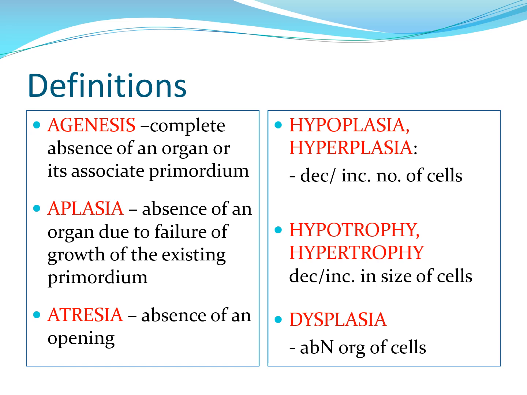This is the number of cells, in contrast to hypertrophy and hypotrophy, which mean an increase or decrease in the size of cells. So hypertrophy is an increase in the size of cells, hyperplasia an increase in the number of cells. Dysplasia means abnormal organization of cells, and usually dysplasia is a precursor of carcinoma or of malignancy.